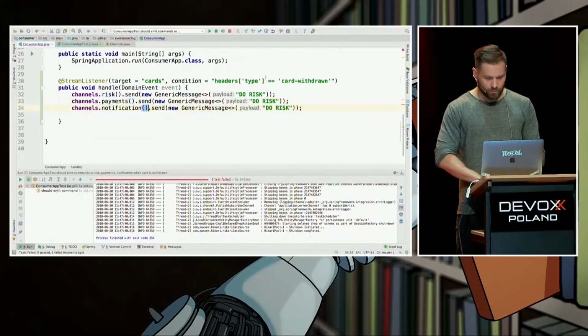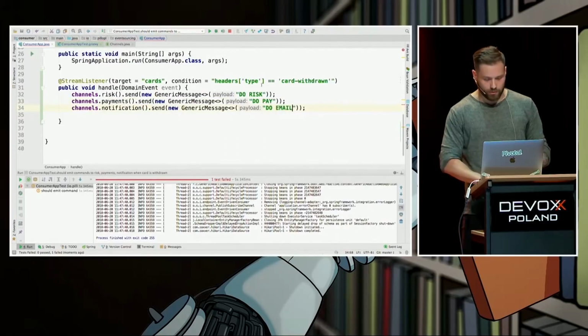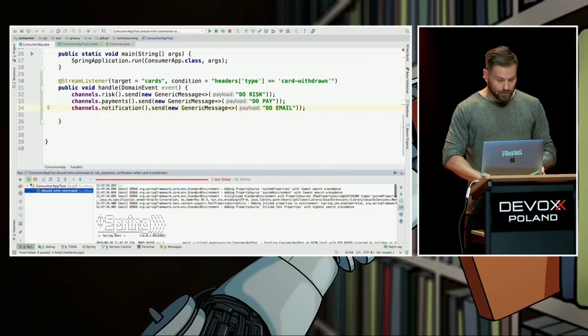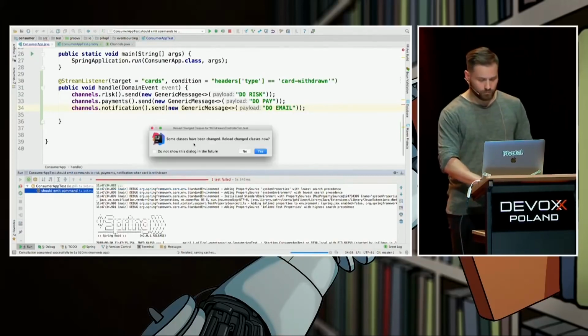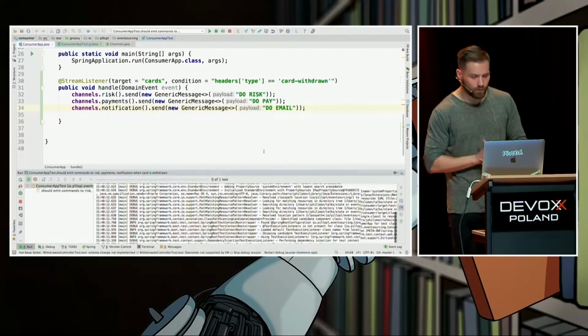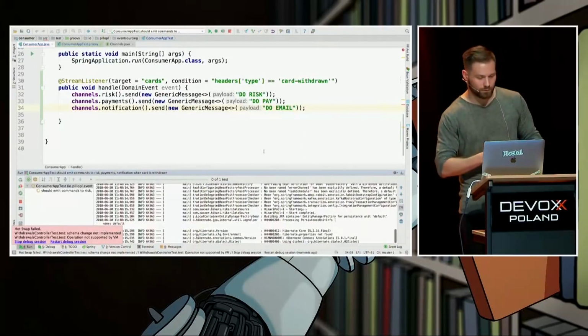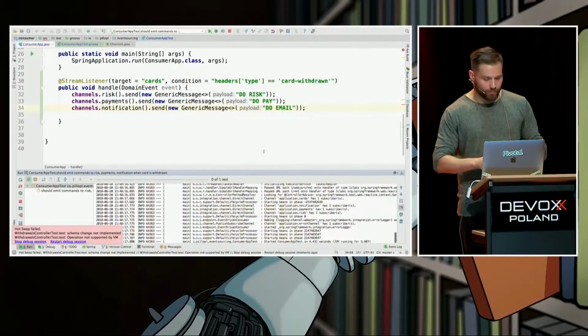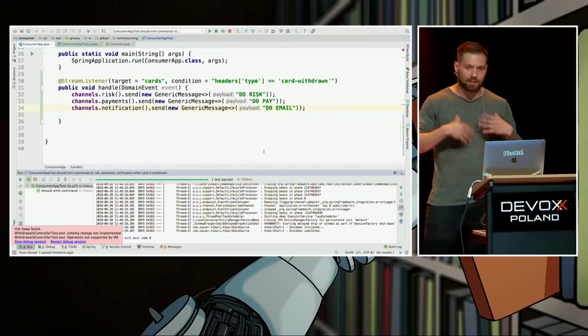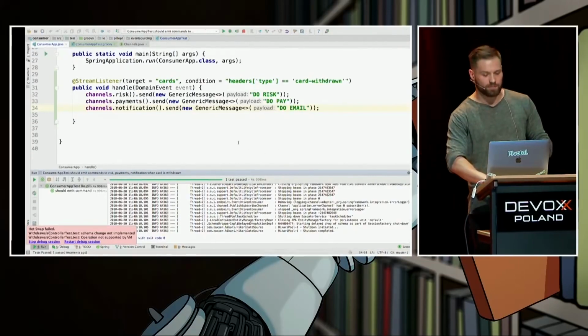Notification, do pay, do email. I guess it was like this. Let's try to rerun this test. It should be green. It is green. It means we have successfully implemented a process manager using Spring Cloud Stream.